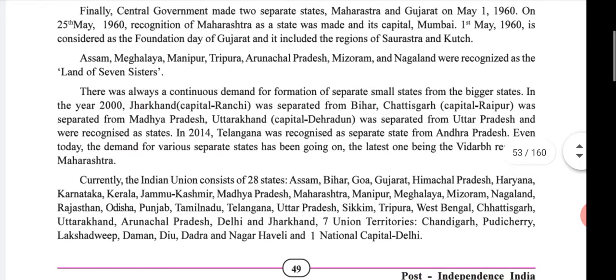Currently, the Indian Union consists of 28 states: Assam, Bihar, Goa, Gujarat, Himachal Pradesh, Haryana, Karnataka, Kerala, Jammu Kashmir, Madhya Pradesh, Maharashtra, Manipur, Meghalaya, Mizoram, Nagaland, Rajasthan, Odisha, Punjab, Tamil Nadu, Telangana, Uttar Pradesh, Sikkim, Tripura, West Bengal, Chhattisgarh, Uttarakhand, Arunachal Pradesh, Delhi and Jharkhand, and seven union territories: Chandigarh, Pondicherry, Lakshadweep, Diu, Daman, Dadra Nagar Haveli, and one national capital, Delhi.